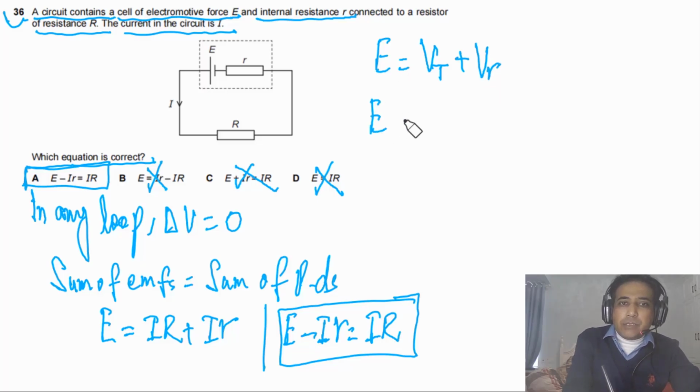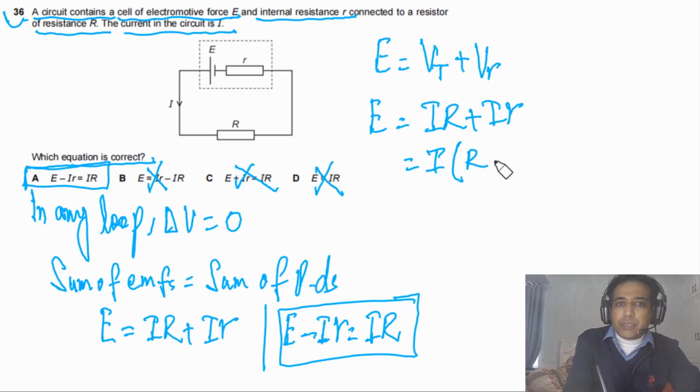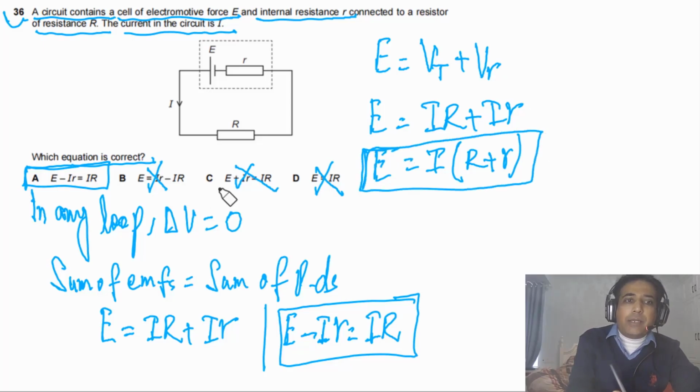So we can say E has to be equal to I times capital R plus I times small r. We can also take I common from here, so this will be E equals I times (R plus small r). So these different forms of this equation you need to understand. The answer for this question is A. This is just based on conservation of energy.